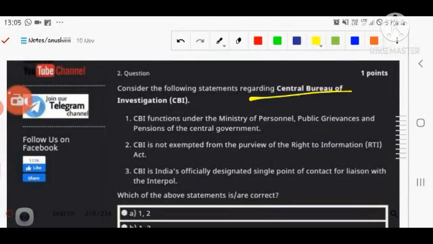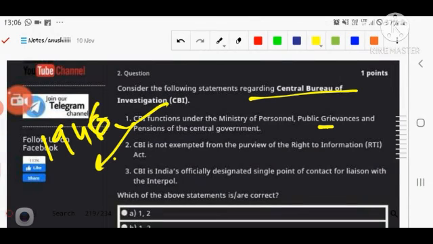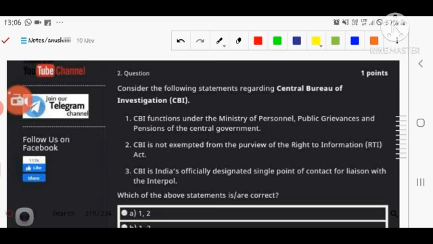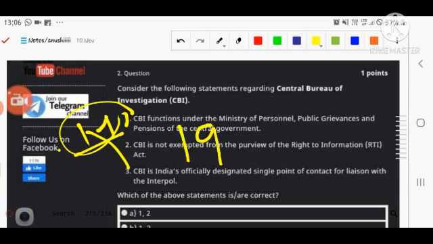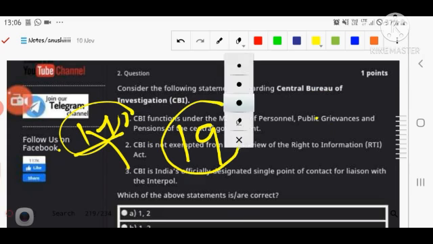Okay, next is the CBI. The CBI is under the Ministry of Personnel. First statement: if you are talking about the CBI Act, the CBI takes its power from the 1946 Act, the Delhi Special Police Establishment Act, I think 1946. Second thing: earlier it was under the MHA, Ministry of Home Affairs, but in I think 1964, after the making of the CVC, it went into the Ministry of Personnel, Public Grievances and Training.